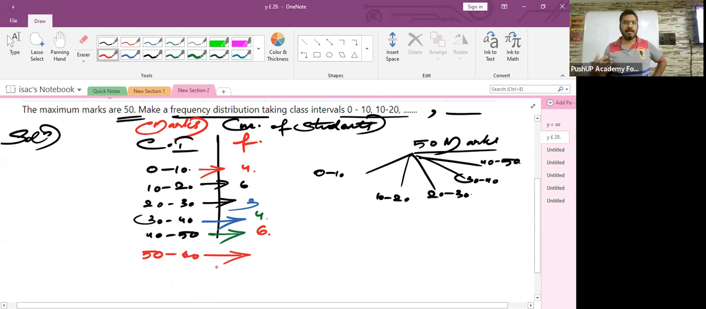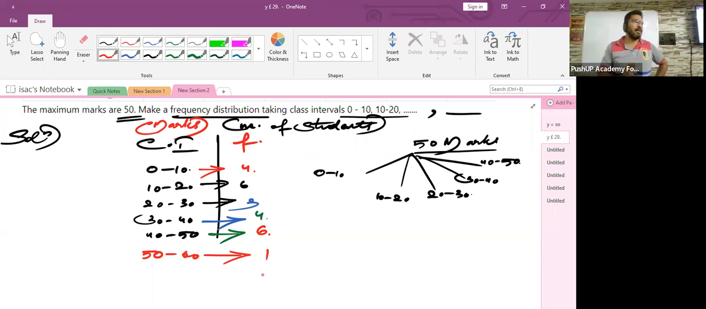Do you have to pay any extra money for that? No. Then create a class interval 50 to 60 and you will just add 1 over here. Because in the class interval 50 to 60, there is only one person who has scored full marks. That is 50 itself. Understood? Is it clear? All right.